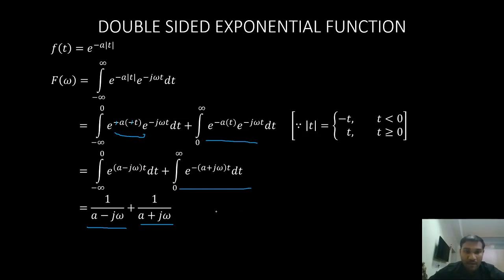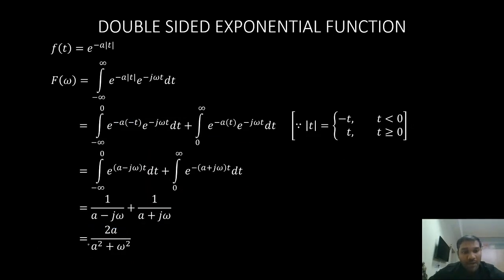I can take the LCM, (a plus j omega) into (a minus j omega). That is nothing but a square minus (j omega) whole square, that is a square plus omega square. And if I cross multiply, a plus j omega plus a minus j omega, plus j omega and minus j omega get cancelled, and I'll have 2a. So this is my Fourier transform for the double-sided exponential, 2a by a square plus omega square.